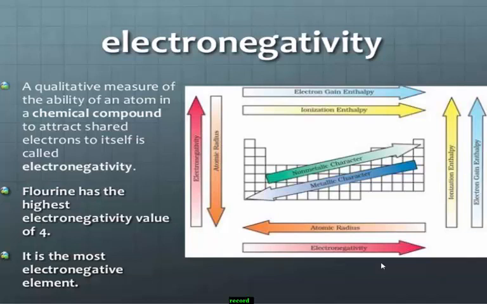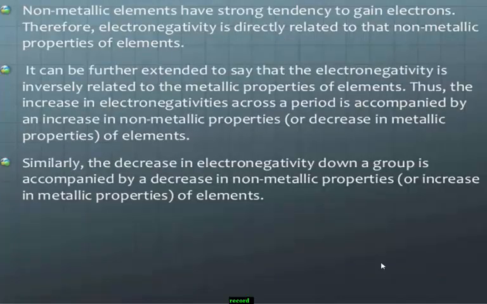Remember, fluorine has the highest electronegativity value of 4. Therefore, it is one of the most electronegative elements present in our periodic table. Students, remember, non-metallic elements have a strong tendency to gain electrons.